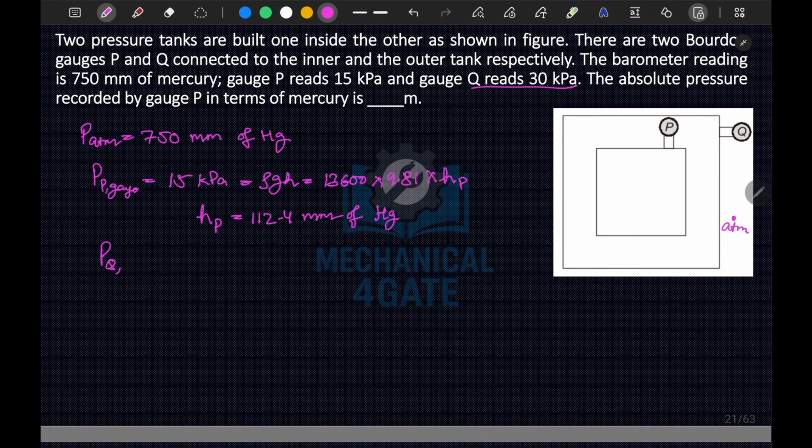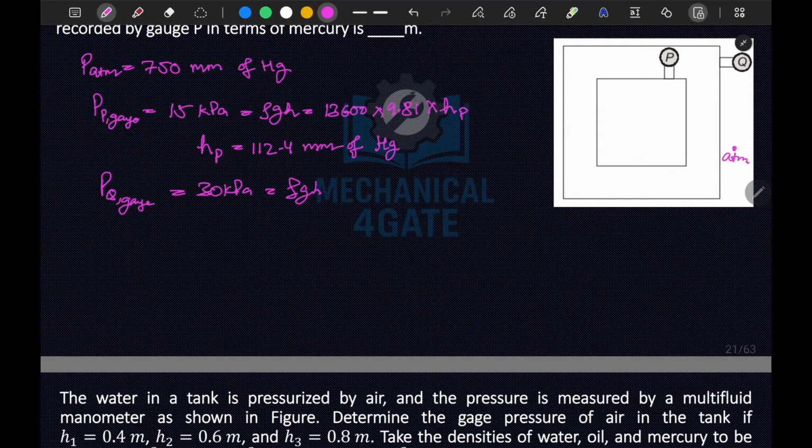We have also been provided with P at Q reading 30 kilopascal. This is also gauge, 30 kilopascal equal to rho g h. If we substitute the same values, we obtain H at Q. Since the pressure is twice, the height will be twice, so it is 224.8 mm of Hg. Okay, so we have HP and HQ.